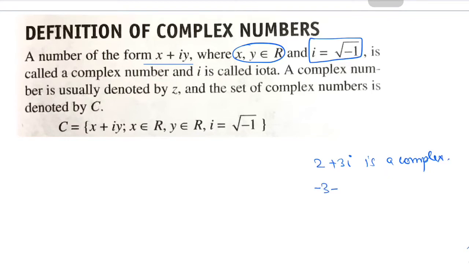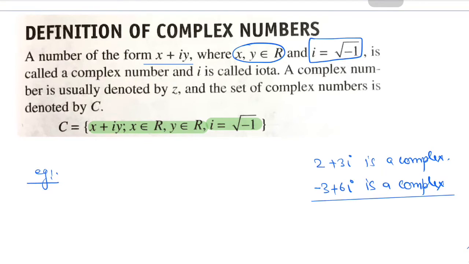If I write -3 plus 6 iota, this is again a complex number. So complex numbers are of the form x plus iota y, some real number plus iota times another real number, where iota is root of -1. Examples.